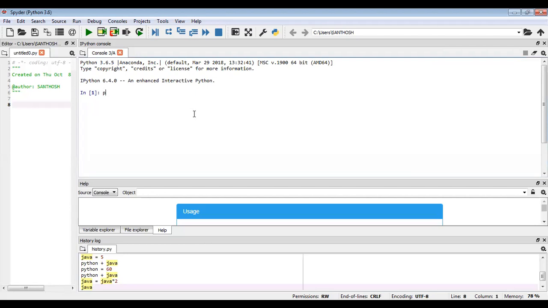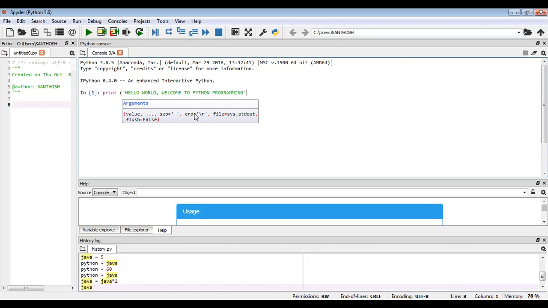If you want to print something, for printing output, what function are we using in Python? Print function. So first I type print "Hello world, welcome to Python program."